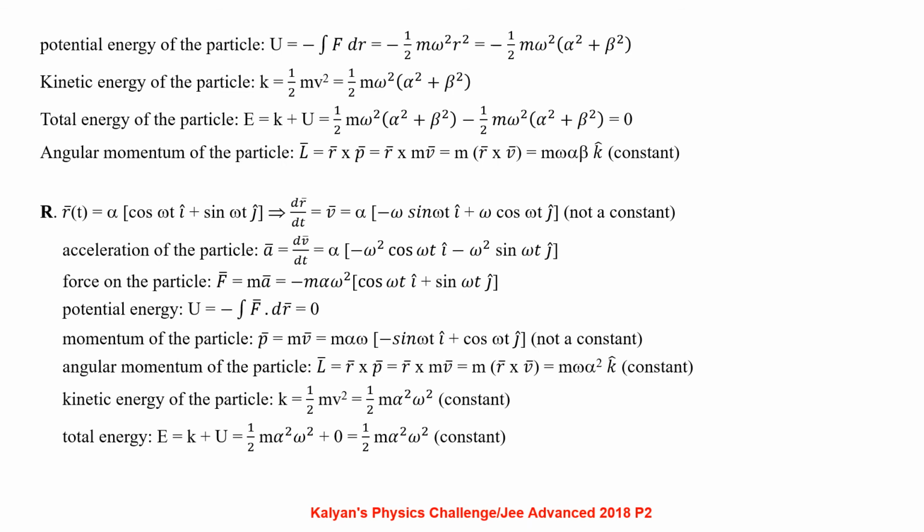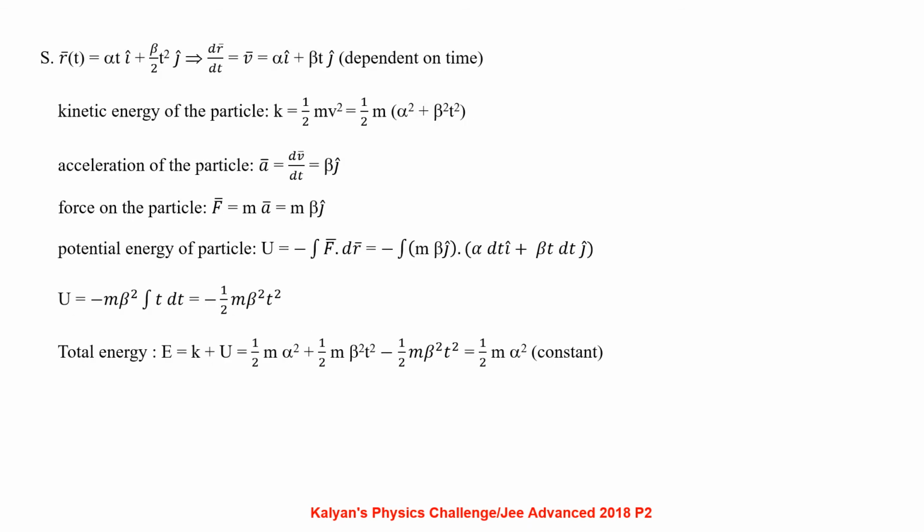Momentum of the particle p bar equal to m v bar, that is m alpha omega of minus sin omega t i plus cos omega t j, which is a variable value. Angular momentum of the particle L bar equal to r bar cross p bar, that is r bar cross m v bar, m times r bar cross v bar, that is m omega alpha square k cap, which is a constant. Kinetic energy of the particle K equal to half m v square, half m alpha square omega square, that is constant. Total energy E equal to K plus U, half m alpha square omega square plus 0, that is half m alpha square omega square, which is a constant.